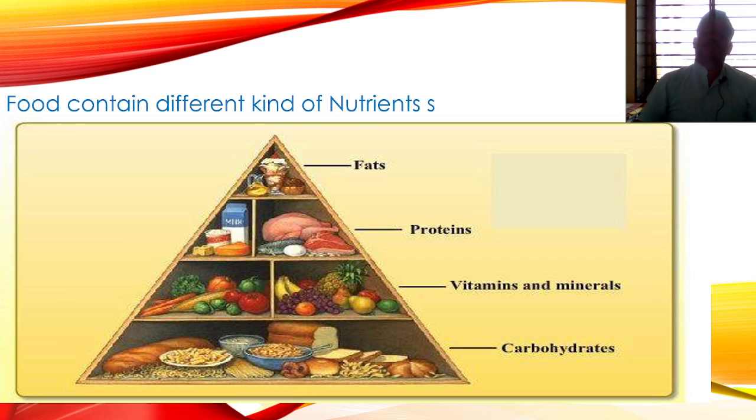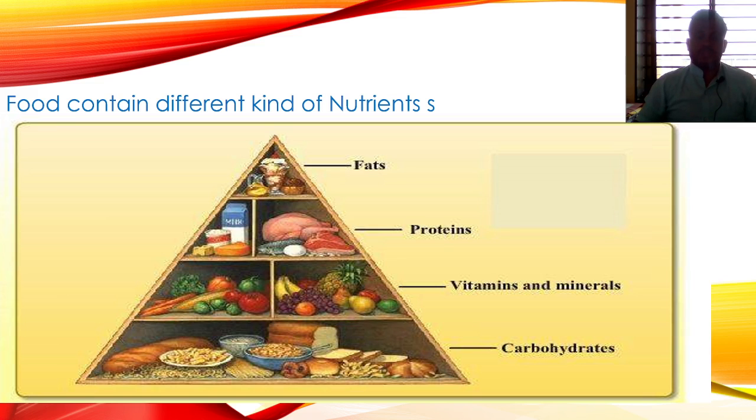The food contains different kinds of nutrients. As I told you before, the food contains fat, protein, vitamins and minerals, carbohydrates and roughage. These are the important components of the food which help us to perform all the day-to-day activities, that may be the metabolism, the growing, the development of the body, everything.